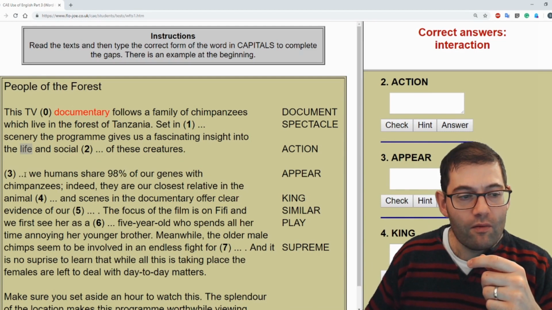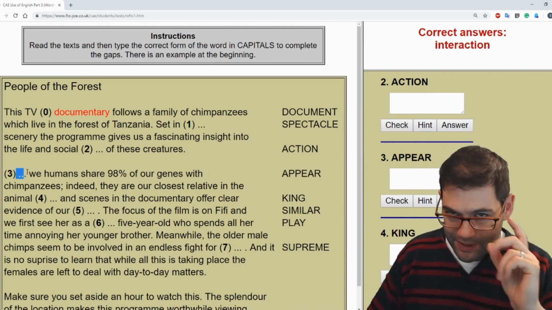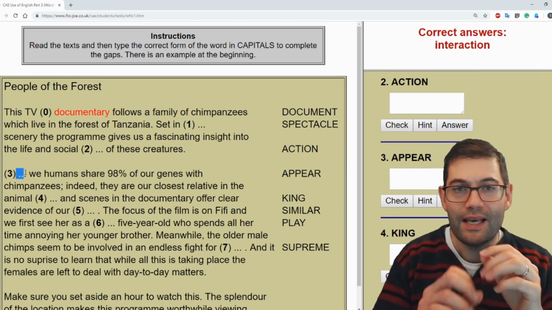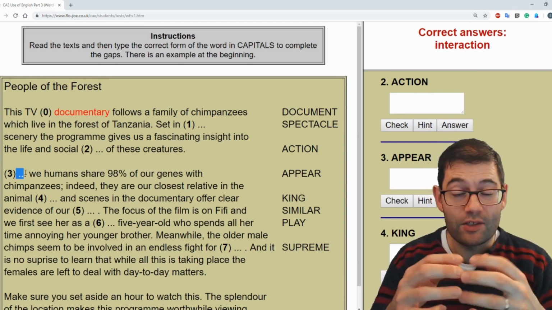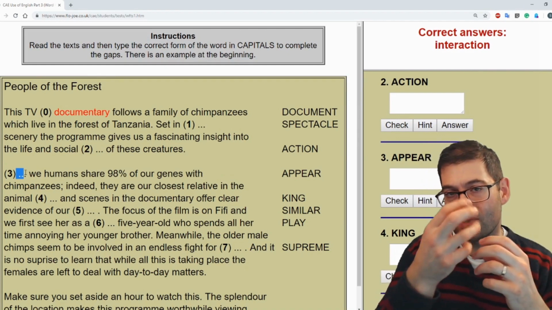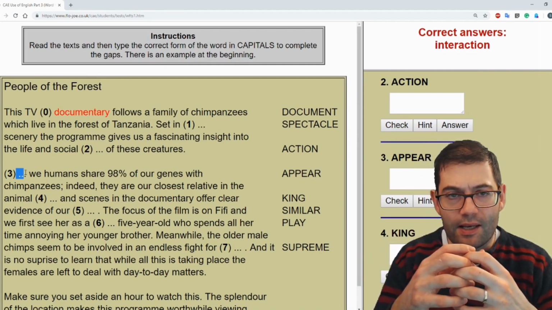Question number 3. When you've got a gap at the beginning of a sentence, particularly at the beginning of a paragraph, it might be a linker, or what is otherwise known as a transition or a discourse marker, something that connects what was said before to what is going to be said in this paragraph.